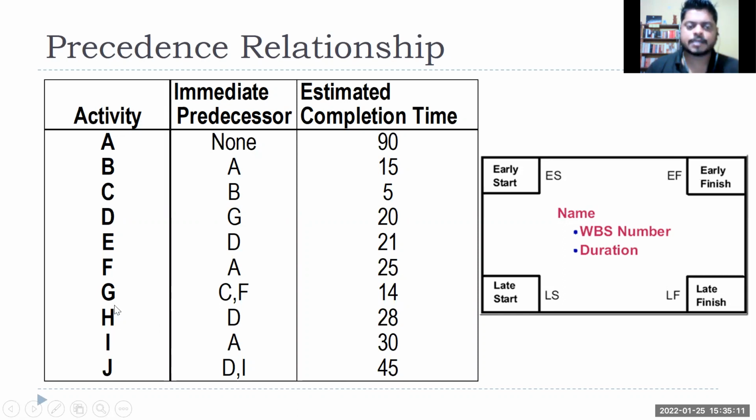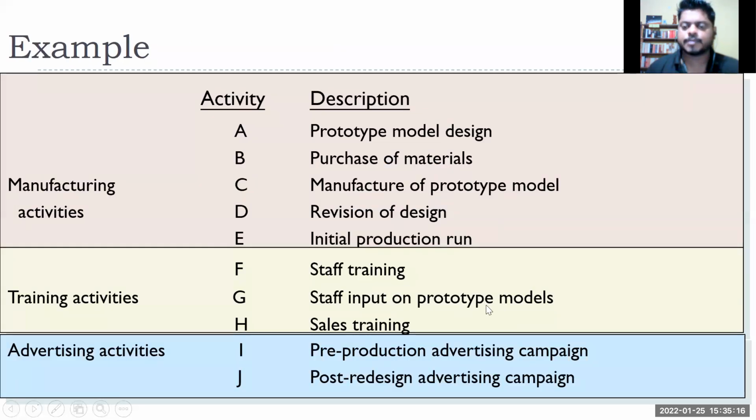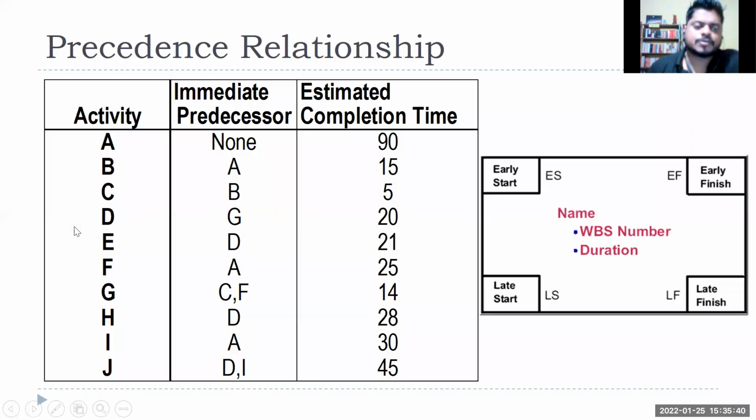So in this case, for activity G, activities C and F need to be completed. What is activity G? It is staff input on prototype models. C is manufacture a prototype model, and F is staff training. Once you have manufactured the prototype model and training is completed, only then the input comes, because once you start training on the prototype model, the staff will give their feedback, right? That's why G will only start once C and F are completed. And how much time are we taking for G? 2 weeks, 14 days, right?